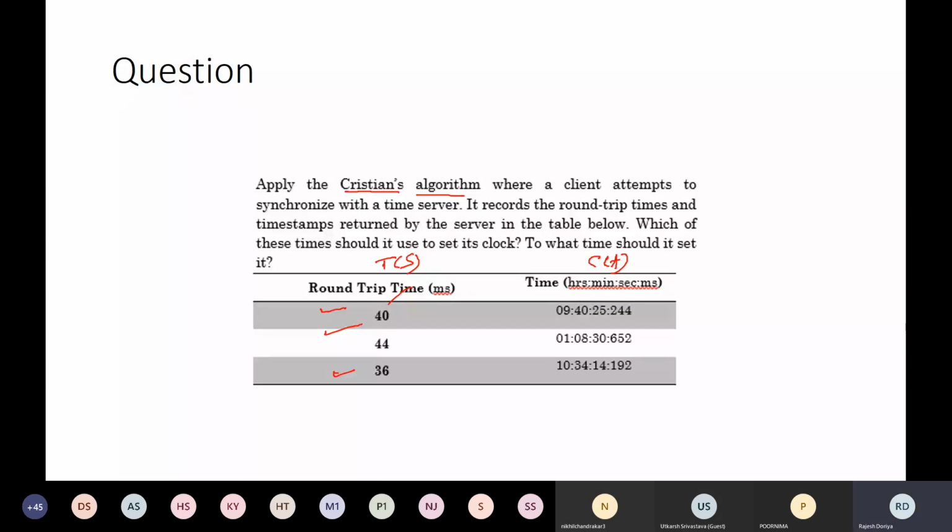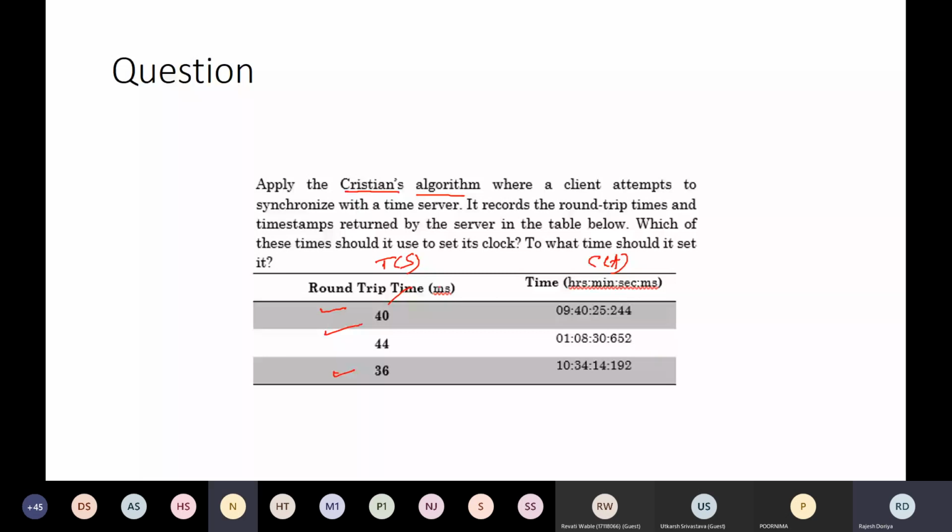Sir, is the third value 36? The final value is 1052, 14, 192? So what is the final value? 1052, no. This time is in millisecond.